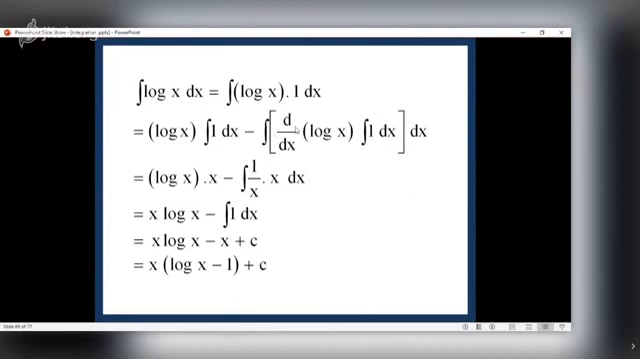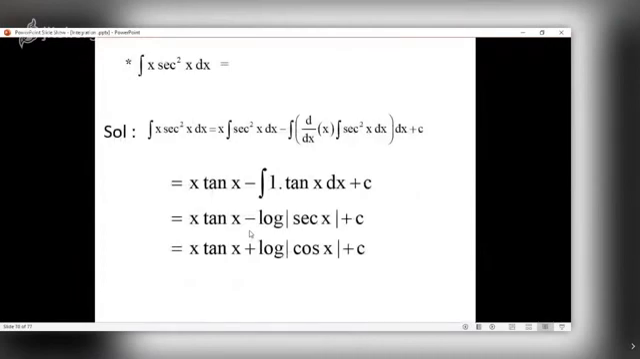x. Minus integral of derivative of first. What is derivative of log x? 1 upon x into integral of 1, which is x. Now x upon x, that is 1. And what is integral of 1? It is x. So integral of log x is what? x log x minus x plus c. Take x common to get this. You can remember this as a standard result, that integral of log x is x log x minus x.